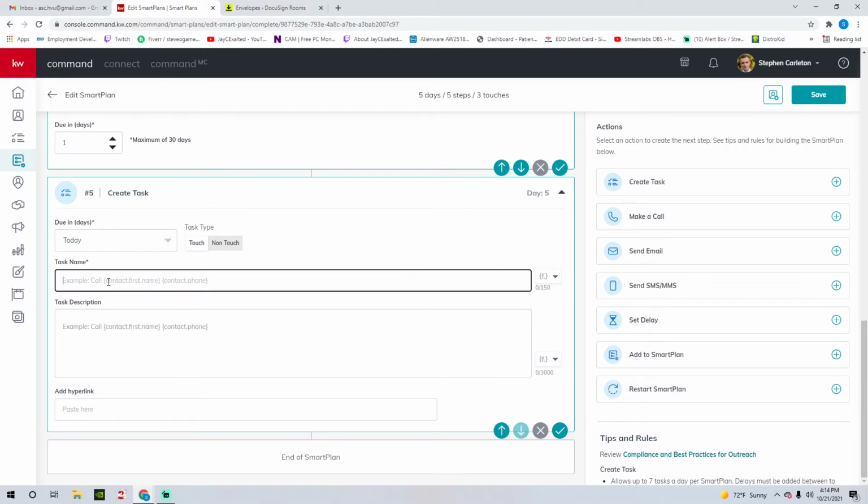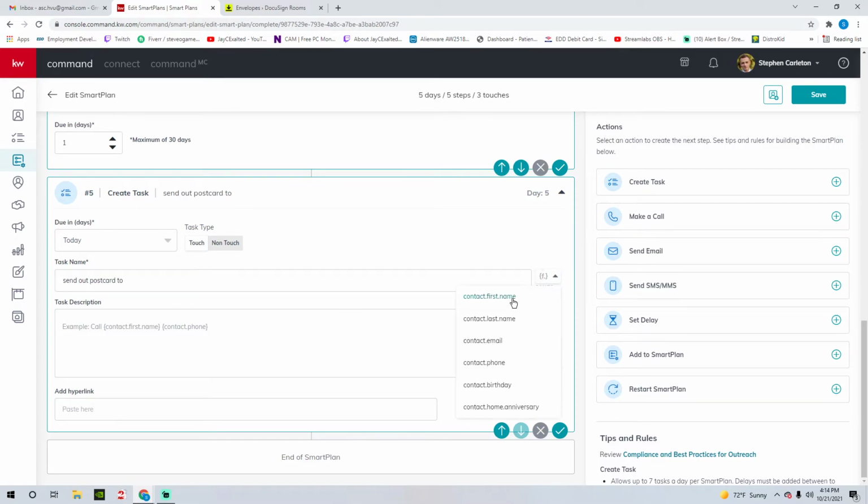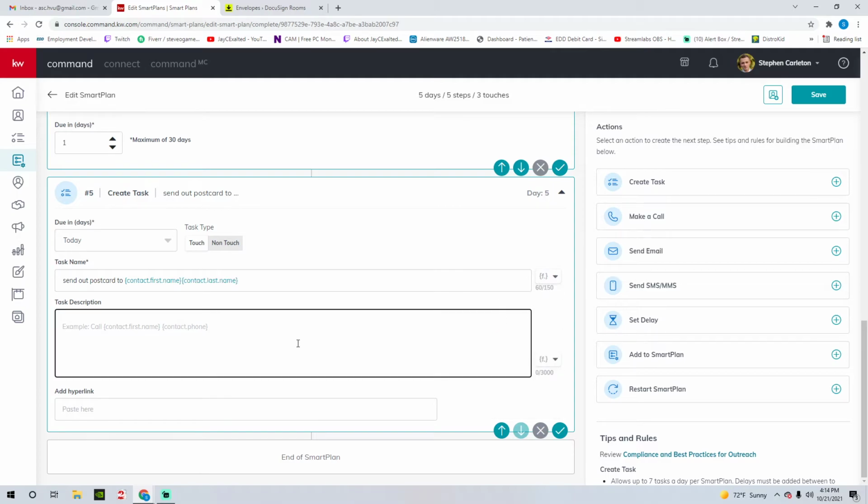Create a task. A task just means whatever you want it to be, okay? So maybe it's send out a postcard to so and so, you know, something like that.